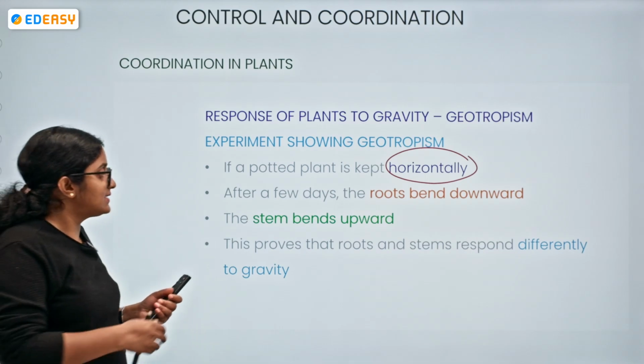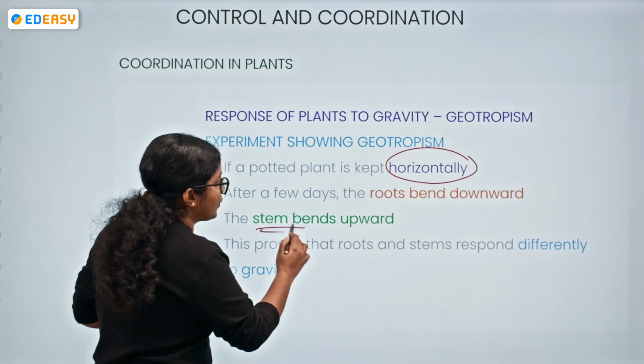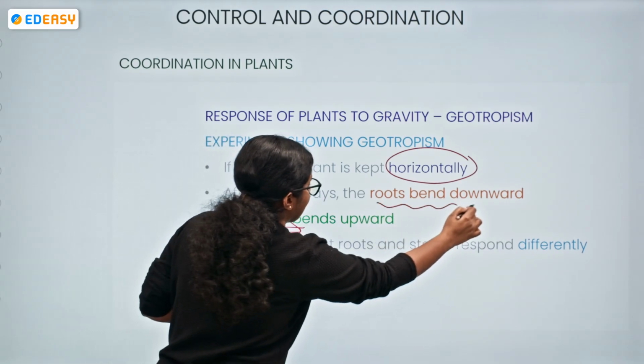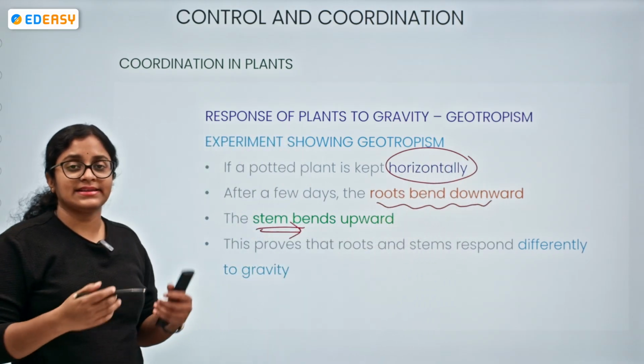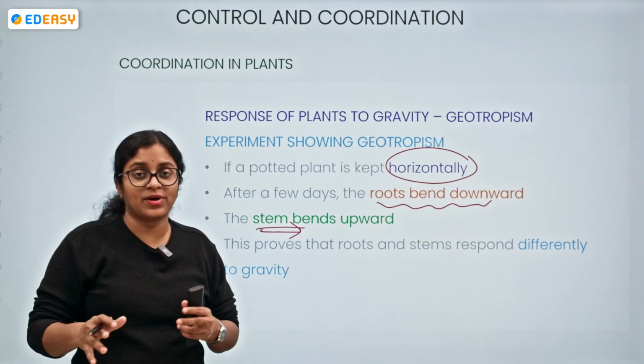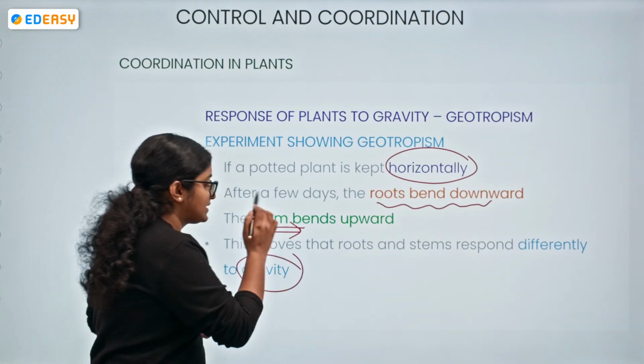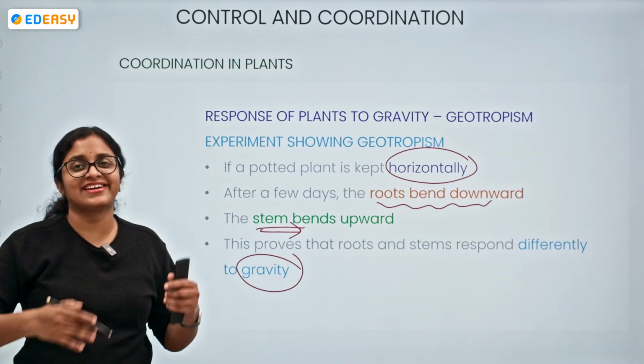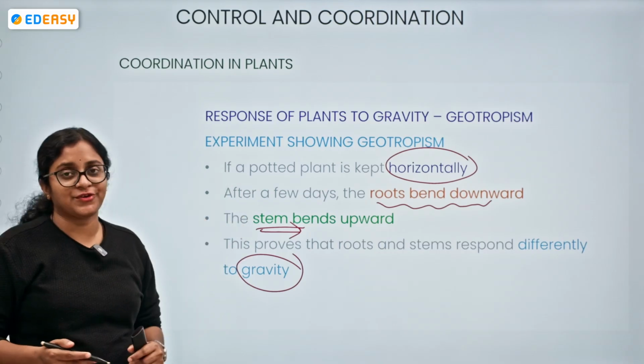So after a few days, the stem is bending upward and the roots are bending downward. This shows that roots and stems differ in their responses to gravity. So this is about gravitropism or geotropism.